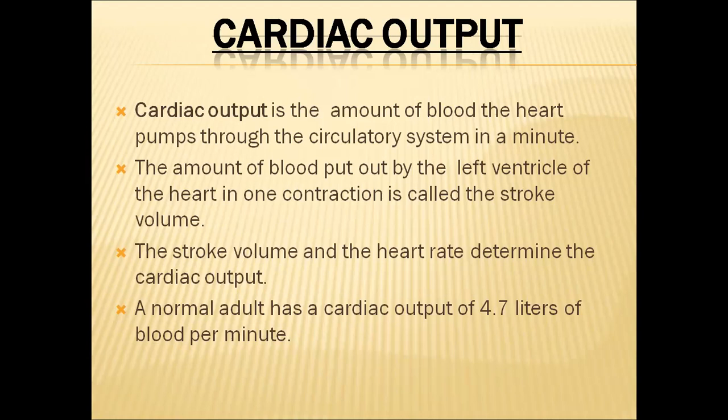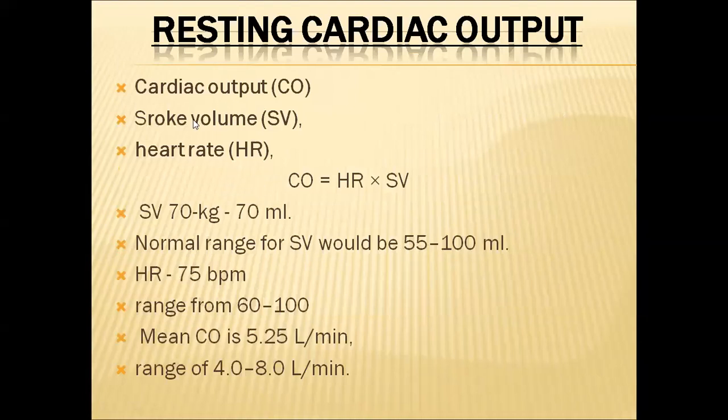That means the total blood present inside our circulatory system takes a complete circulation in a minute of time. And here in this slide we can see the formula to calculate cardiac output. CO stands for cardiac output, SV stands for stroke volume, HR stands for heart rate. So cardiac output is equal to HR times SV. Under normal conditions, in an adult of 70 kg weight, the stroke volume will be around 70 milliliters.